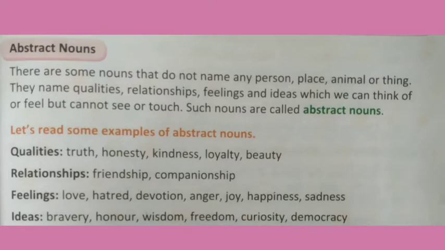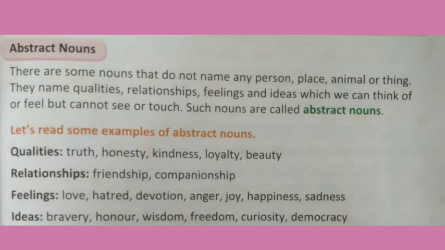Here students, we can just think or feel it only, but we cannot see or touch it. In the previous videos we have seen common noun and proper noun. Suppose in common nouns, boy, girl, we can touch them, we can see them. As well, pencil, ball, bat, we can touch them, we can see them. As well in proper nouns, suppose Mahesh, Rajesh, or a city, suppose Jalgaon, Mumbai, we can see them.